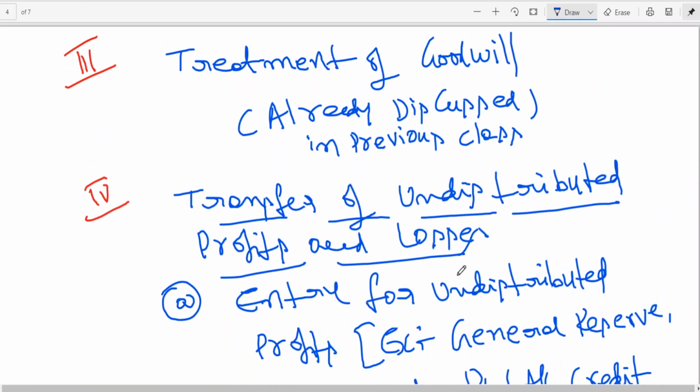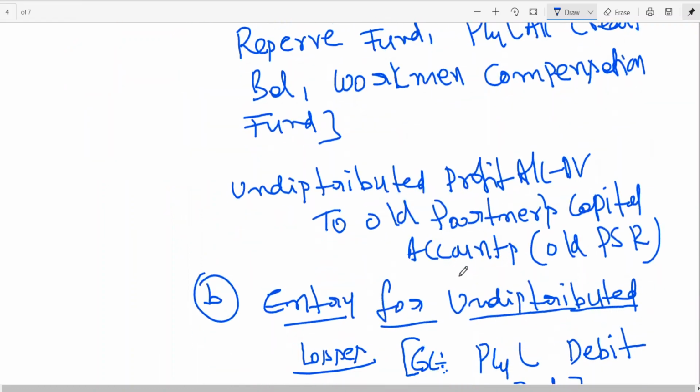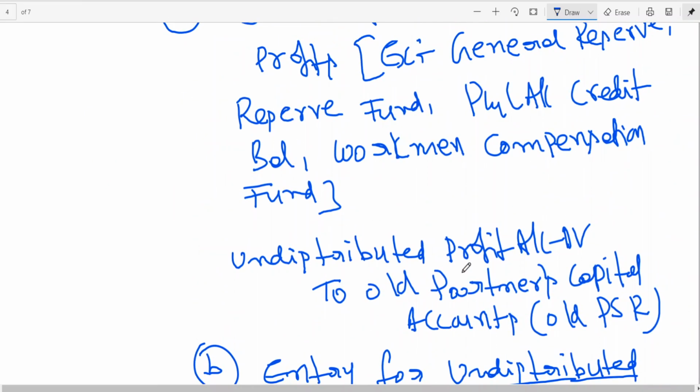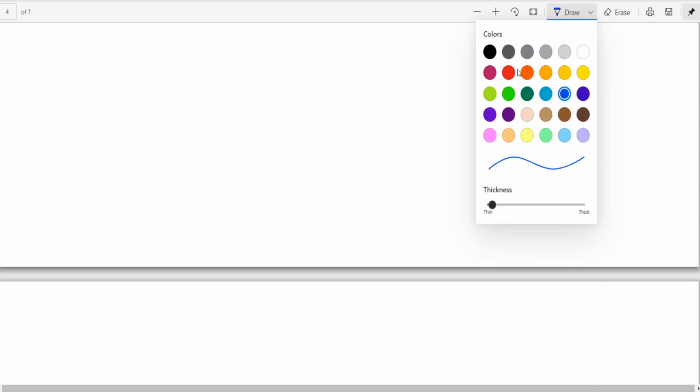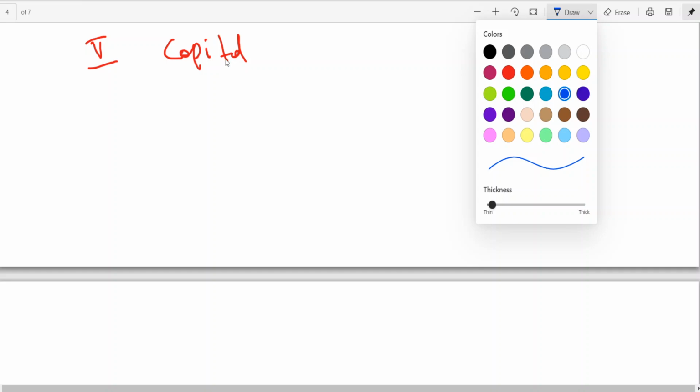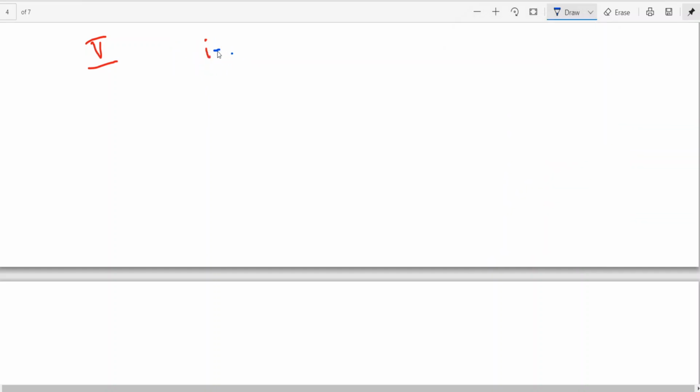Treatment of goodwill, already we have discussed in the last class. Transfer of undistributed profits and losses. Is this clear? So how many points I've explained so far? 4 points I've explained. Next, fifth point, which I will be discussing today, is about capital contribution of the new partner. Fifth point. Capital contribution by the new partner.